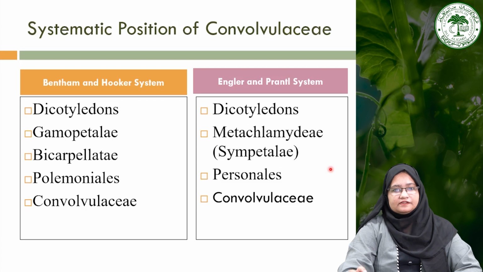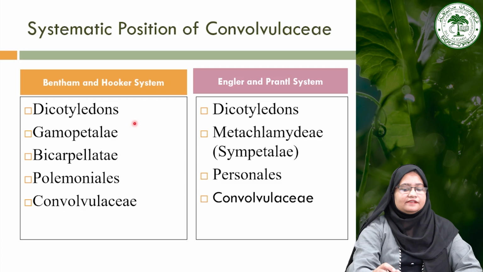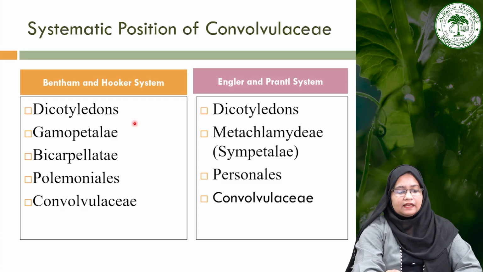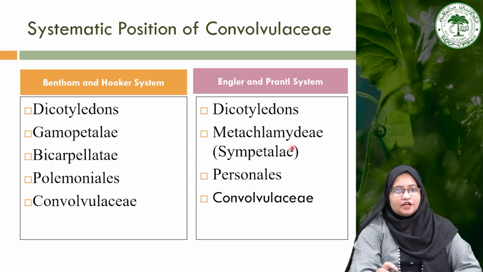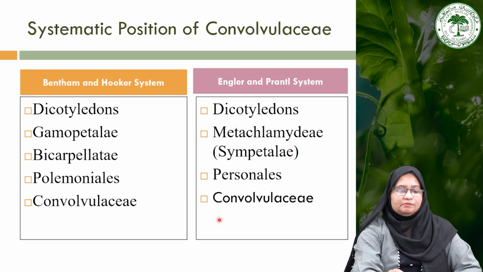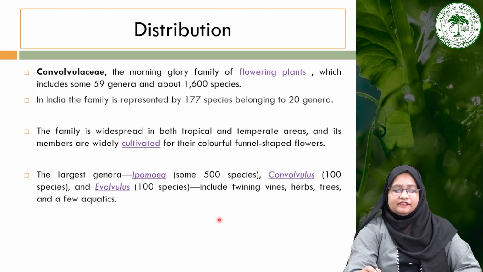Now moving towards its systematic position. Bentham and Hooker, as we have seen earlier, placed the family in Dicotyledonae. The subclass is Polypetalae, and the series is Caliciflorae, which have a cup-like structure, the order is Passiflorales, and the family is Cucurbitaceae. But the systematic position given by Engler and Prantl is quite different. Bentham and Hooker placed them in Polypetalae, while Engler and Prantl place this family in the Sympetalae.